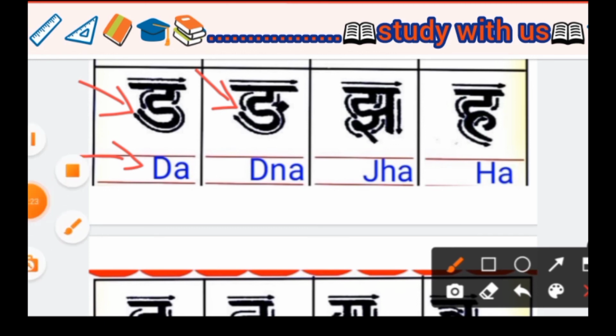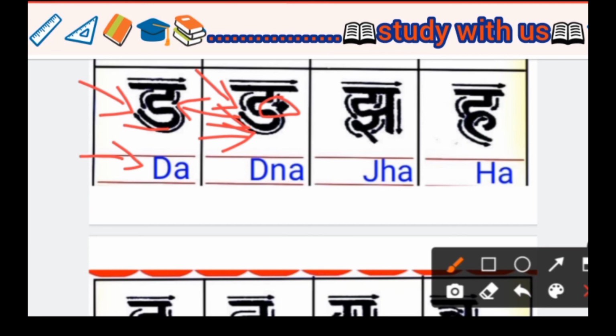So in this, da is a half da, not the same. No doubt this is similar, right? But there is one point. We are able to see this point. So this point is a sign that this da is a half da. So we call it dna.